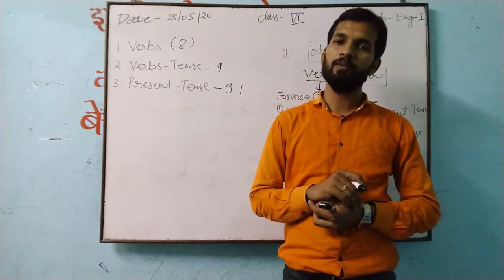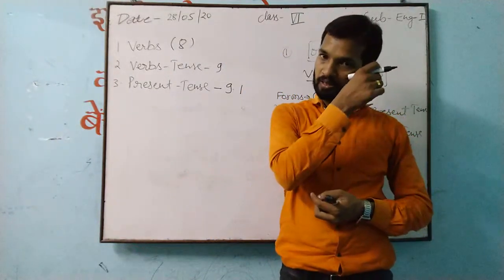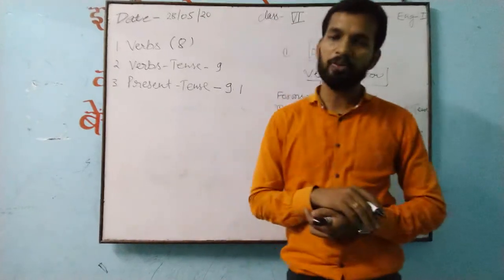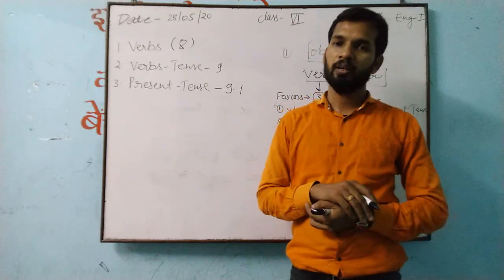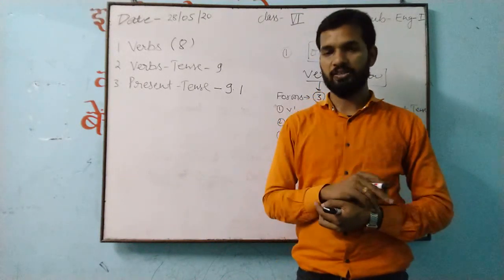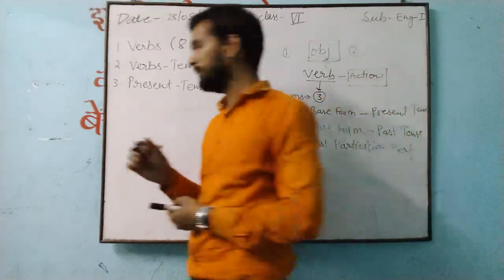When you are getting any tense, maybe it is present tense, past tense, or future tense, here we have to understand only present tense. So I am talking about only this present tense. Each tense has four kinds. Each tense has how many kinds?